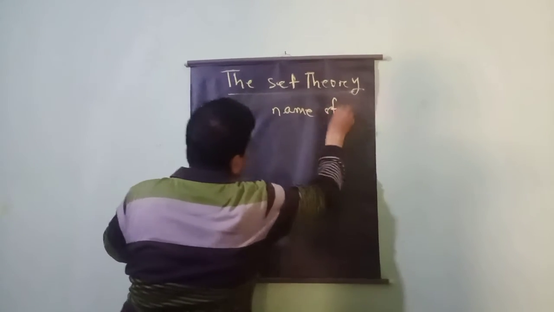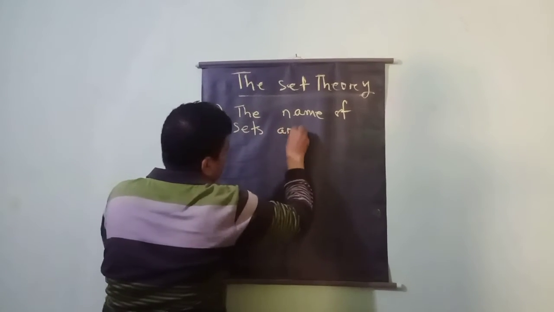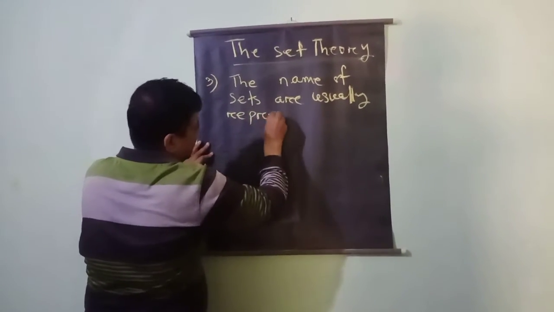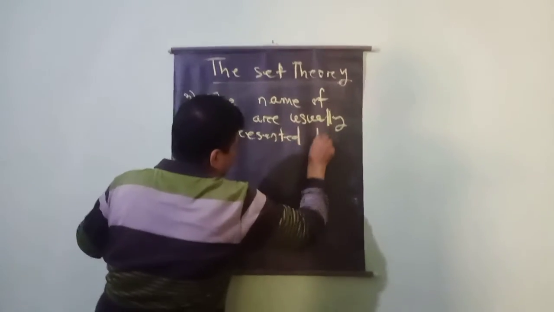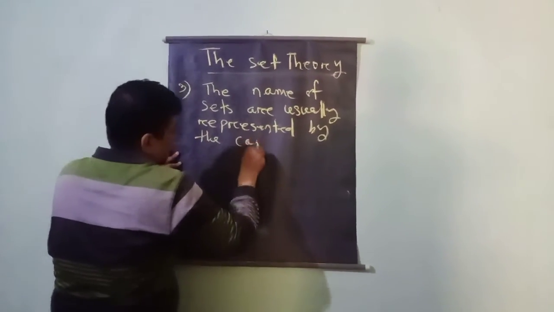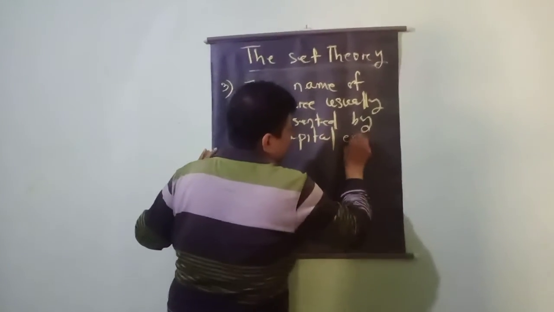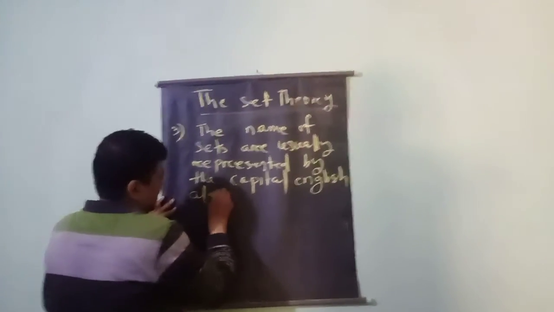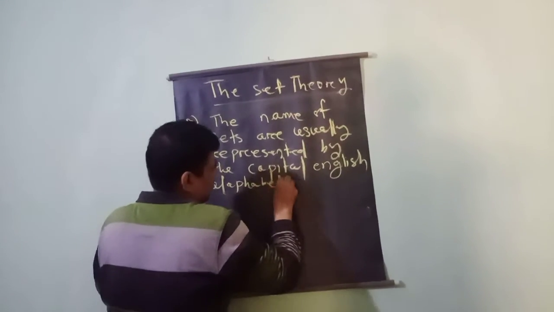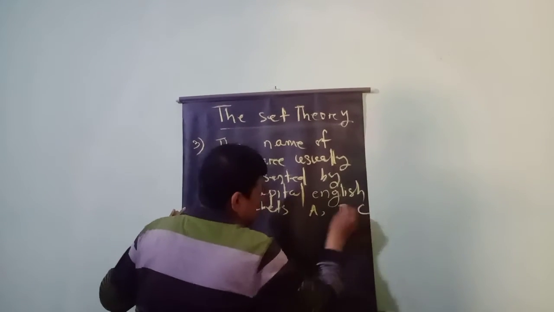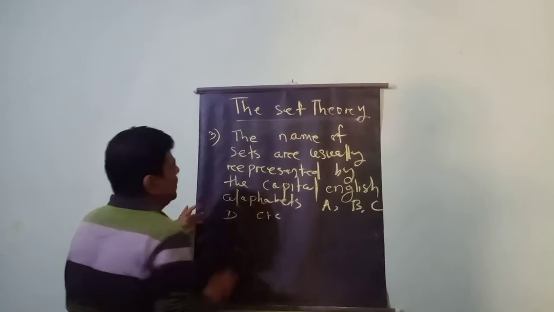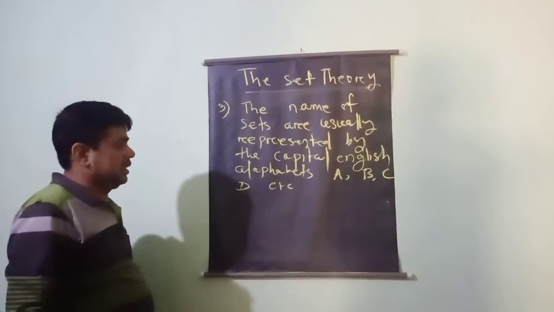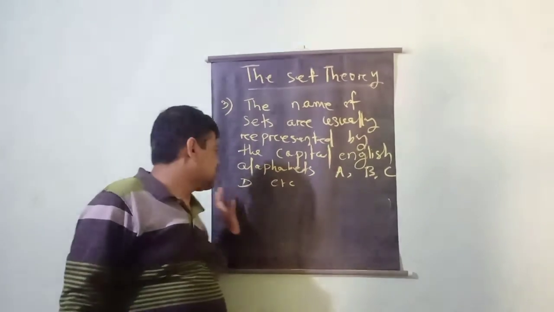The names of sets are usually represented by the capital English alphabets A, B, C, D, etc. So the names of the sets are usually represented by the capital English alphabets A, capital B, capital C, etc.